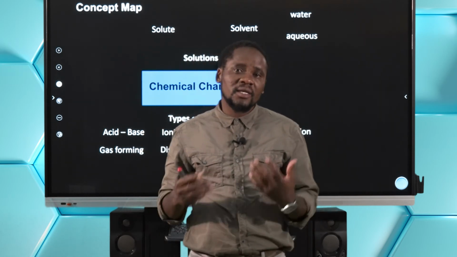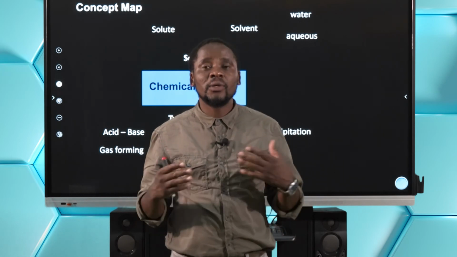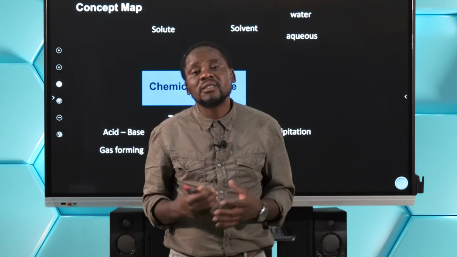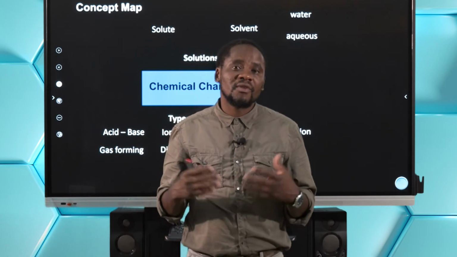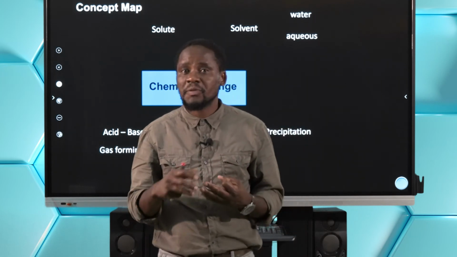Welcome back to our segment. We're still looking at reactions that take place in aqueous solution, but now we want to try and apply these solubility rules in terms of testing for some of the very important substances. It could be your halides, it could be your sulfate, it could be your carbonate.